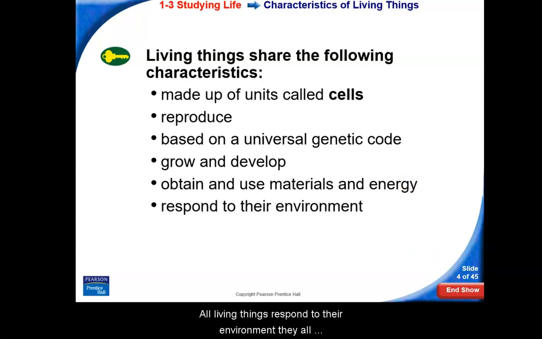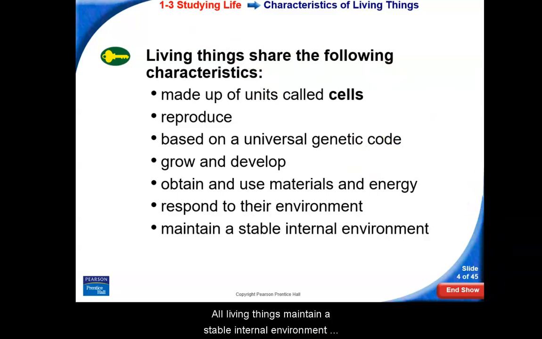All living things respond to their environment. Okay, they all respond to a stimulus. That's they respond to a signal in their environment. For example, if you have a flower sitting on your desk and there's a window next to it, the flower will tend to grow towards the sunlight. So all living things will respond to their environment.